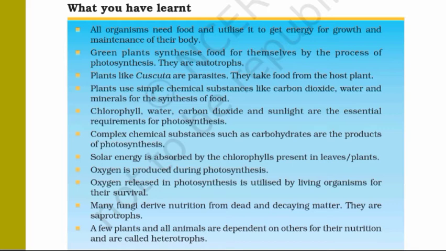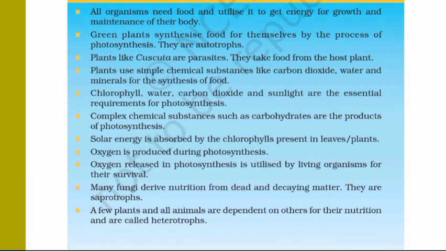Complex chemical substances such as carbohydrates are the products of photosynthesis. 7. Solar energy is absorbed by the chlorophylls present in leaves of plants. 8. Oxygen is produced during photosynthesis. 9. Oxygen released in photosynthesis is utilized by living organisms for their survival.